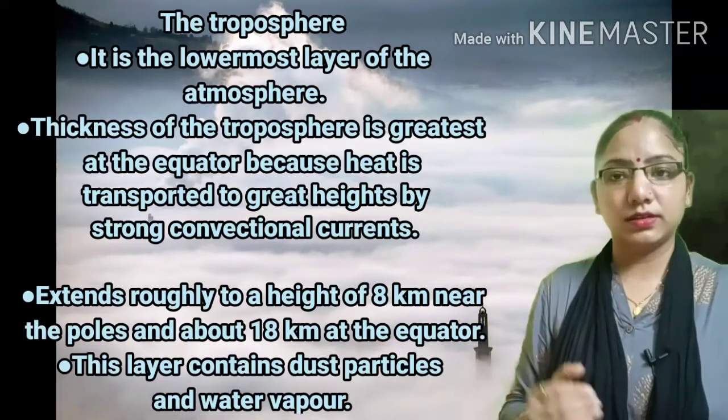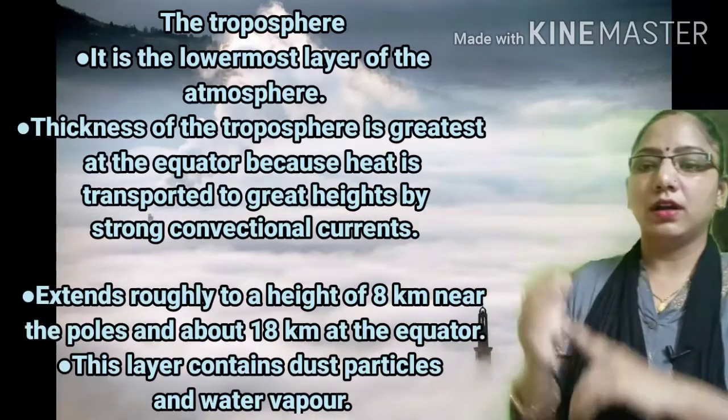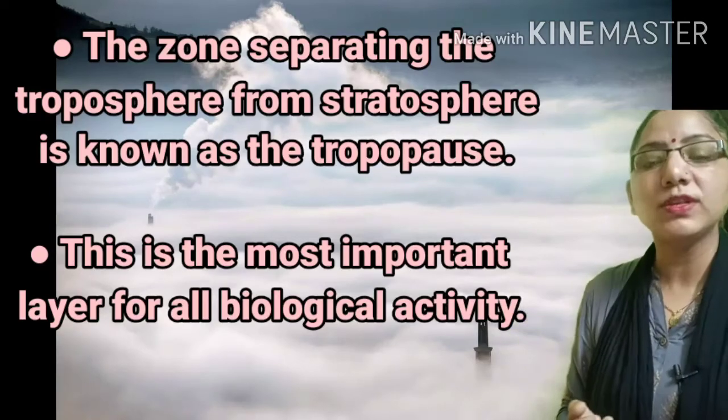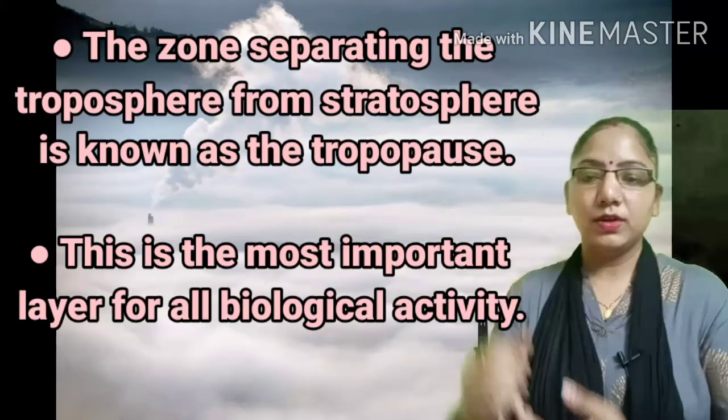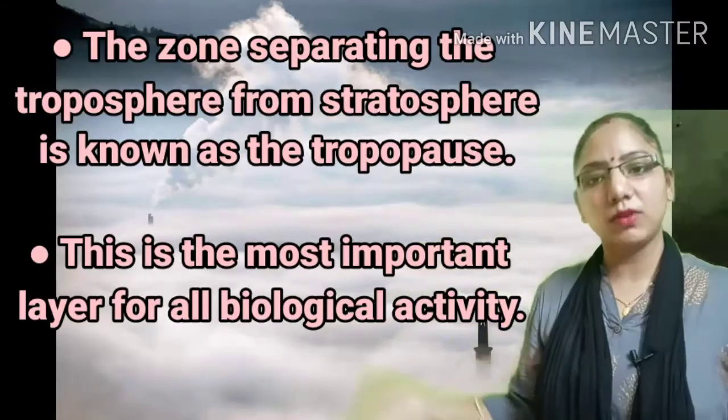Students, the uppermost edge of the troposphere is called the tropopause. As you know, tropo means change and pause means stop, where all kinds of changes stop in a particular layer.